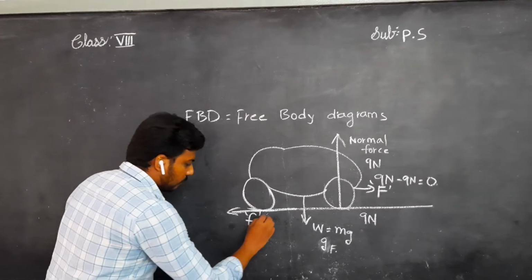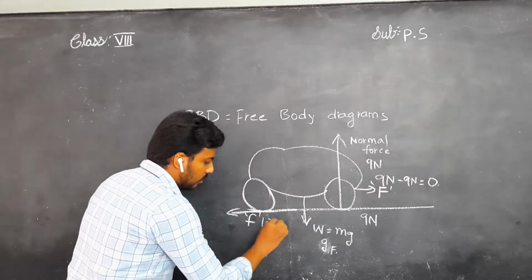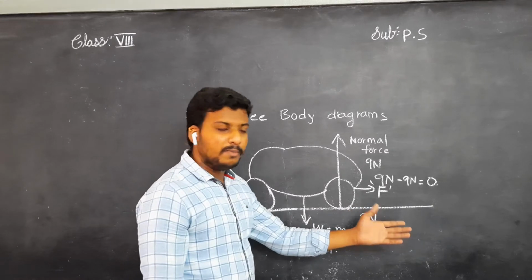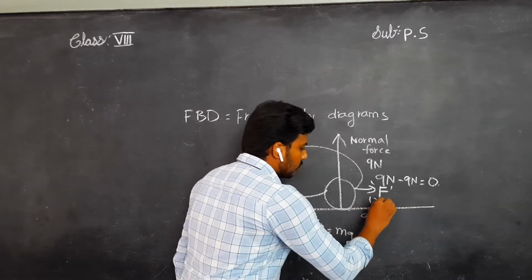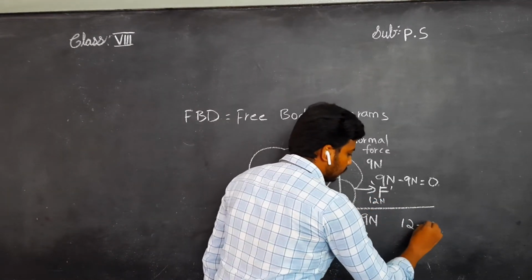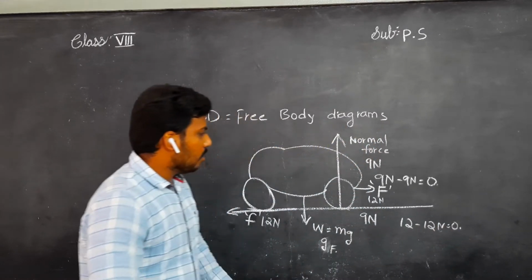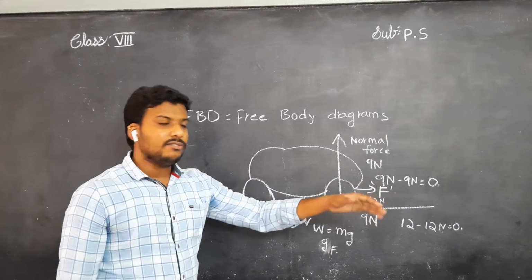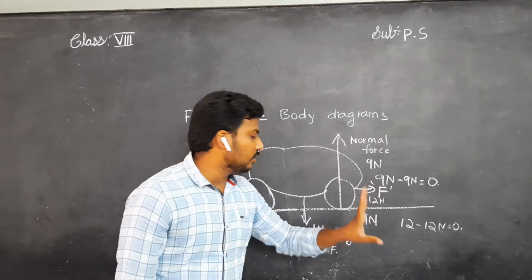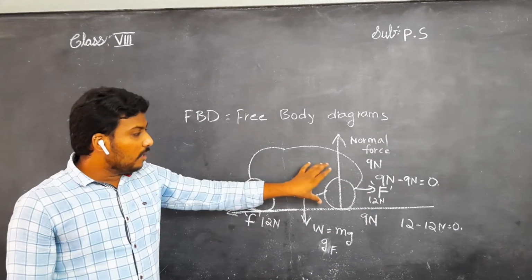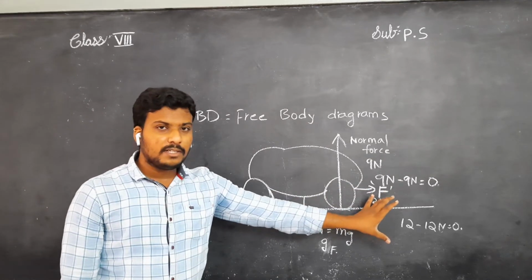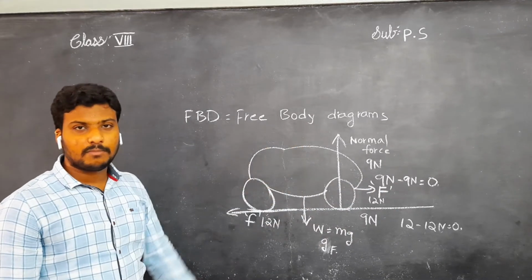Here too we'll see, the frictional force applied is 12 newtons. Then the thrust force also will be the same, 12 newtons. 12 minus 12, how much? 0. Okay, sir. 9 minus 9, 0. 12 minus 12, 0. Okay. When this condition applies, then the body is at rest.